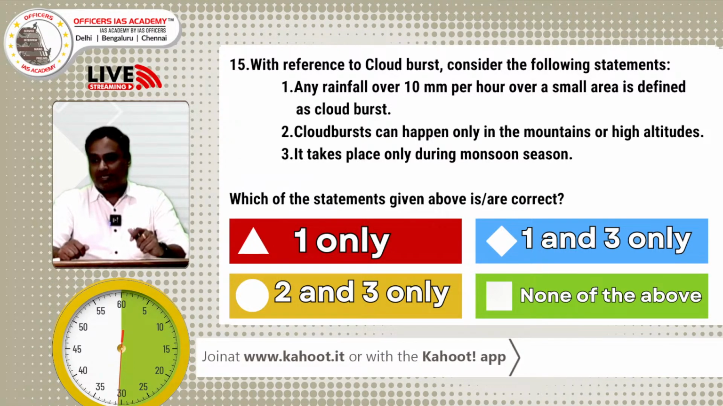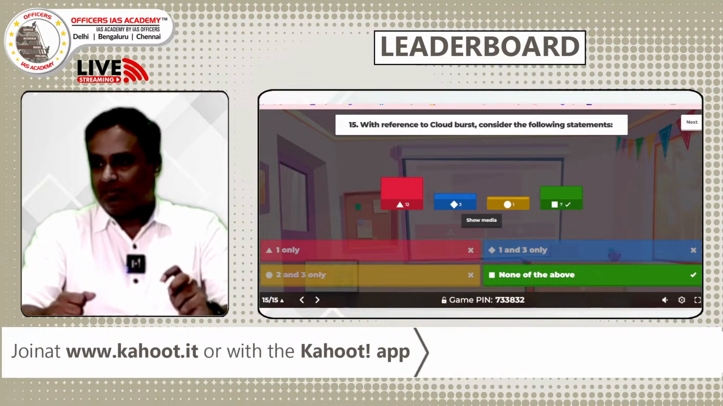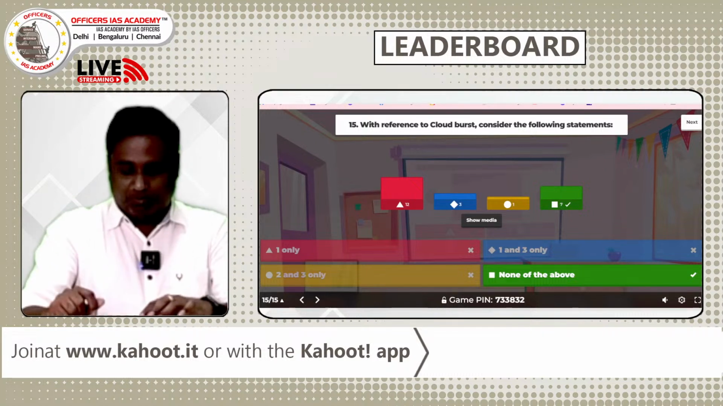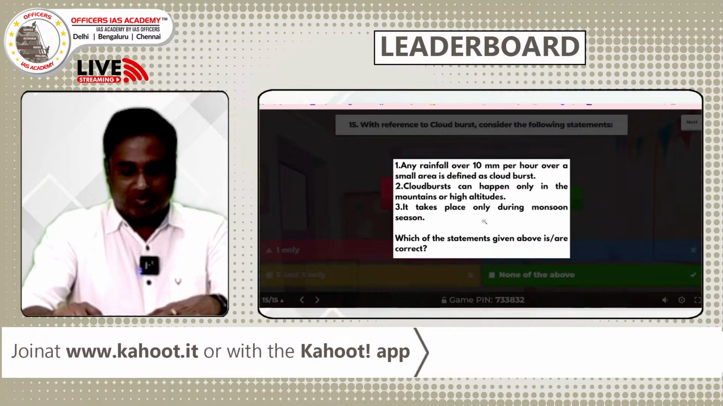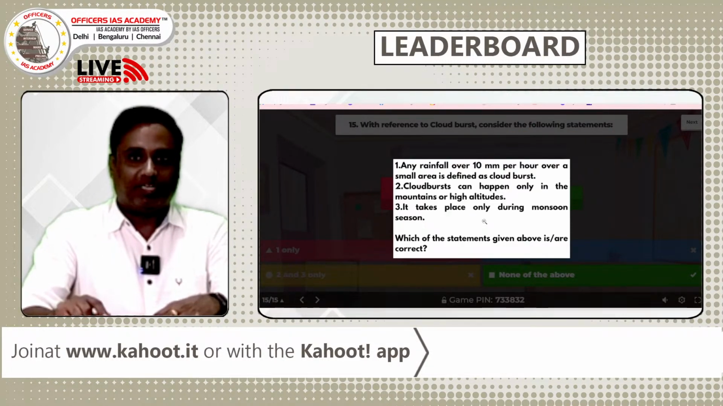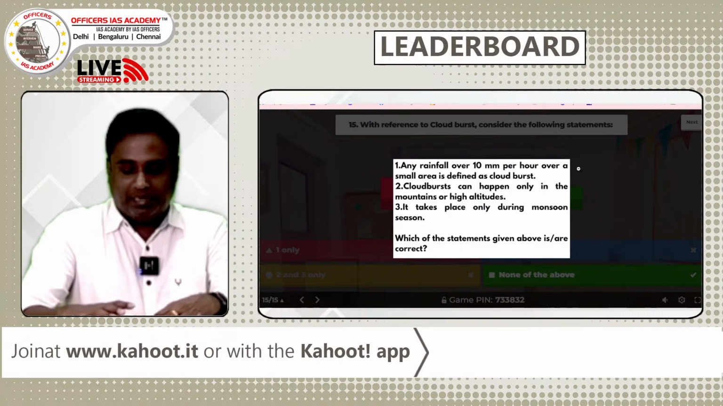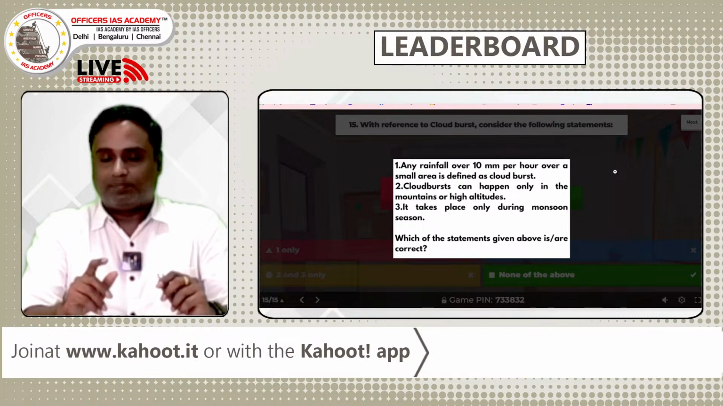Last 10 seconds of the quiz. See, totally 12 persons have given answer A, 7 have given answer D. The right answer is D, none of the above. Any rainfall over 10 millimeter per hour is not right; it's 100 millimeter per hour that is right. Cloudburst can happen only on mountains? No, it can happen anywhere, any place, anytime. It happens only during the monsoons? No, even non-monsoon is possible during convection. We get the process of cloudburst.